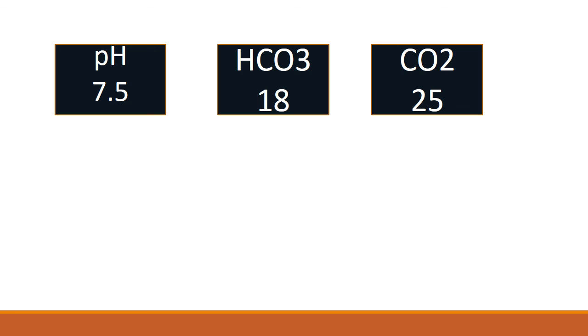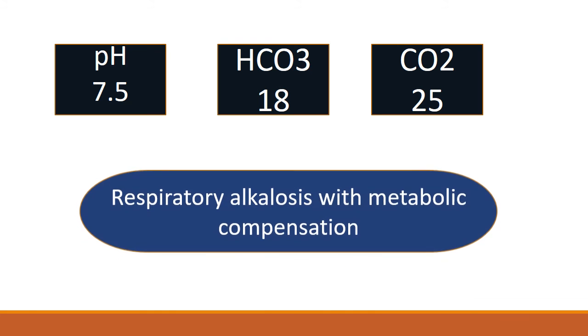Then it's alkalosis. pH is 7.5, and bicarb is less, so it is the opposite of what we were expecting. And carbon dioxide is 25. It is less than normal, so the acid has decreased. It is respiratory alkalosis with metabolic compensation. Yes, it is respiratory alkalosis with metabolic compensation.